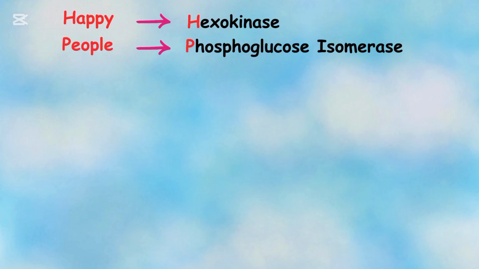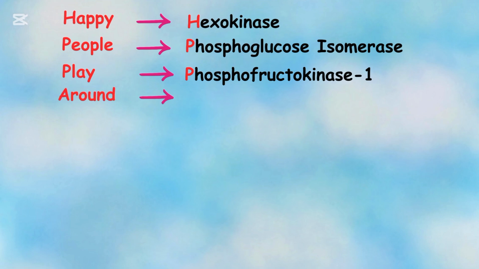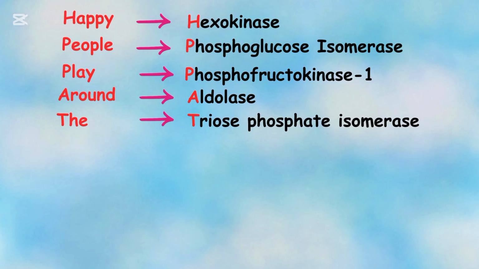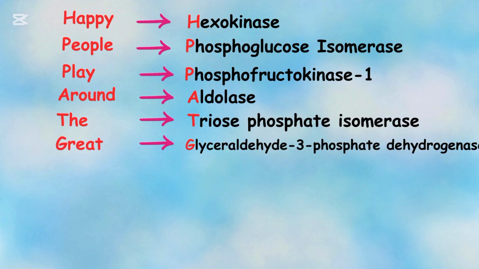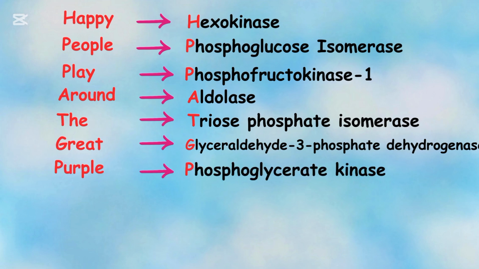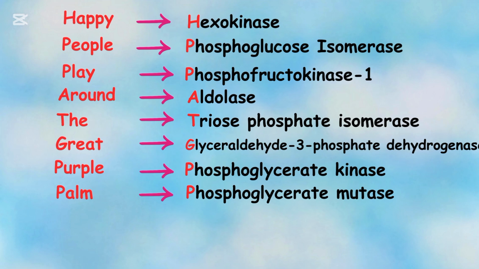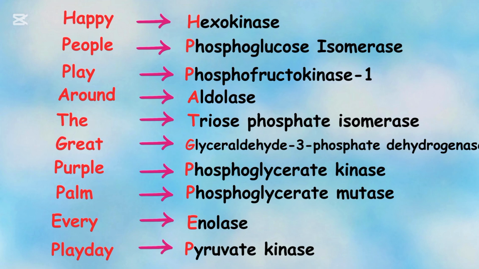Where happy stands for hexokinase, then people stands for phosphoglucose isomerase, play stands for phosphofructokinase 1, around stands for aldolase, D stands for triose phosphate isomerase, great stands for glyceraldehyde 3-phosphate dehydrogenase, purple stands for phosphoglycerate kinase, palm stands for phosphoglycerate mutase, every stands for enolase, and Play-D stands for pyruvate kinase.